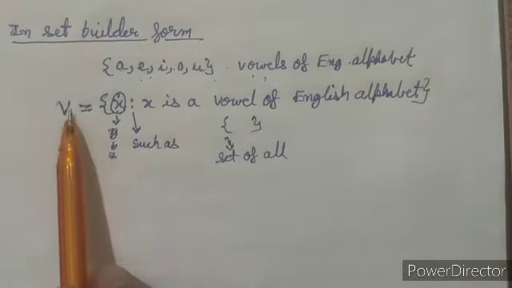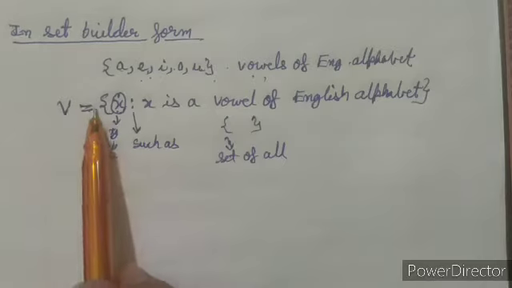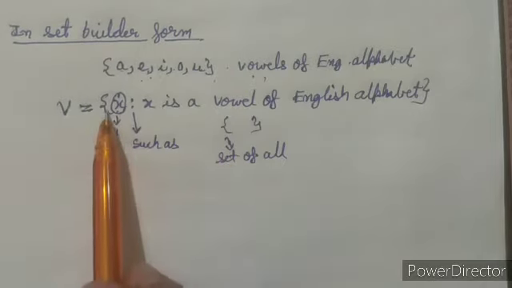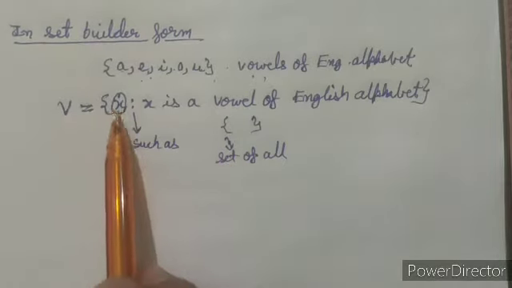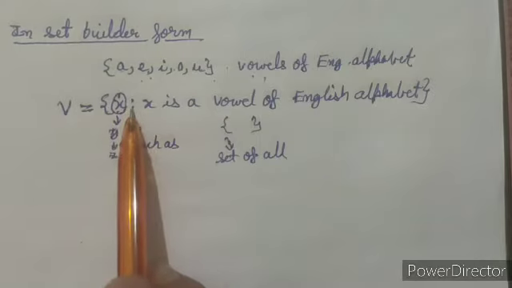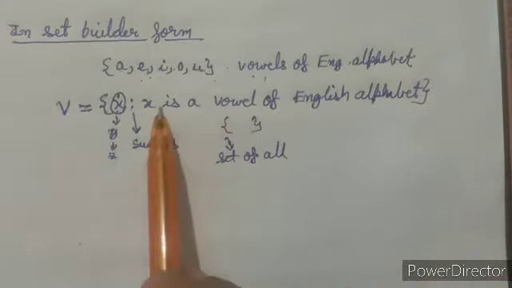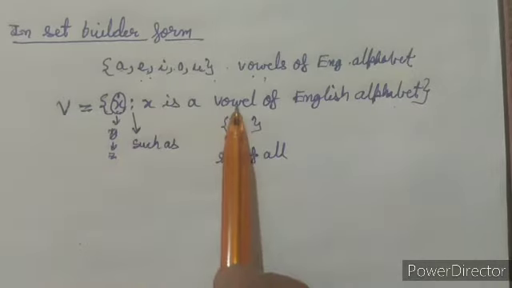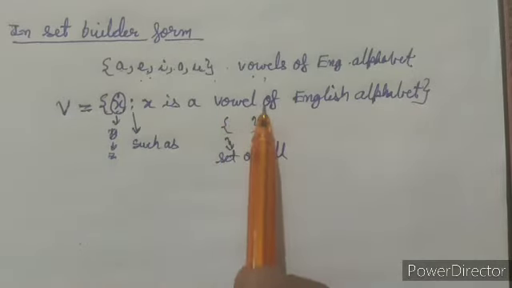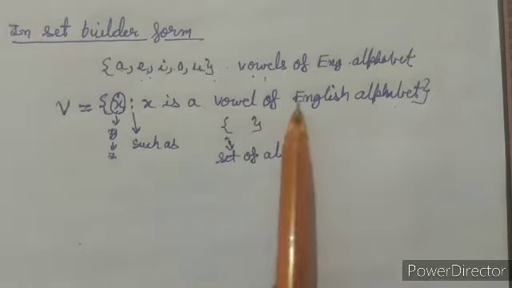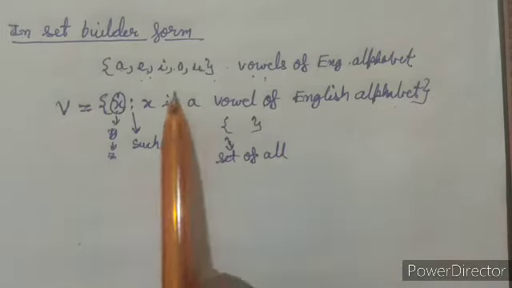That means we can read this V set as set of all X such as X is a vowel of English alphabet, and this is our set builder form for the set of vowels of English alphabet.